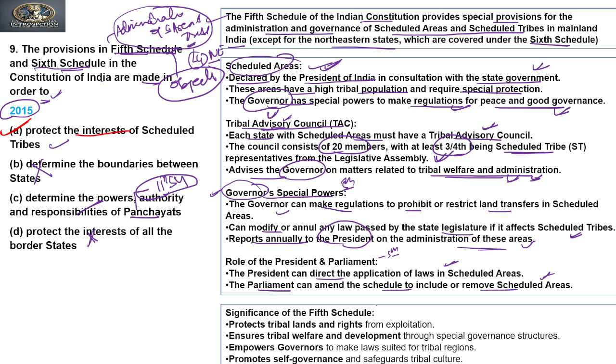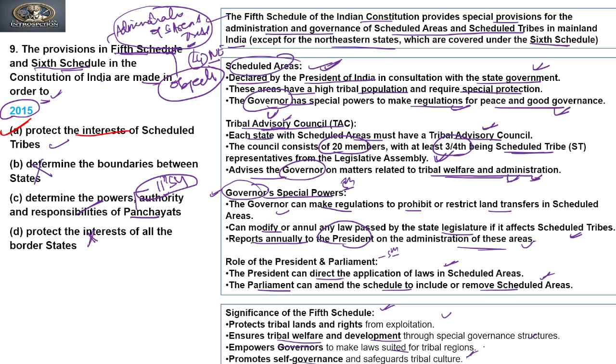Clear? Now if you see the significance of the fifth schedule, it protects tribal lands and tribal rights from exploitation. It ensures tribal welfare and development through a special governance structure. It empowers governors to make laws suited for tribal regions, promotes self-governance and safeguards tribal culture.